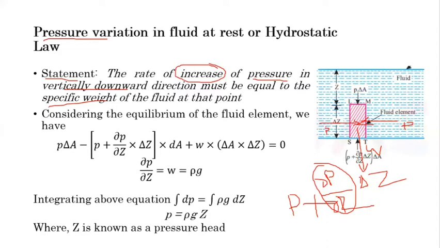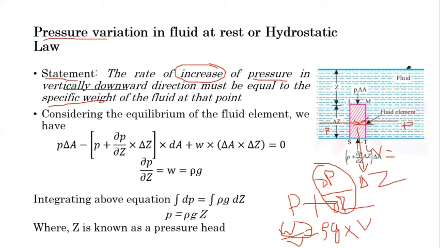So this is W, and for the calculation of W, we can use the second definition from fluid mechanics, which is the specific weight, equal to W by V. W divided by V equals rho into g. So this is the weight, this is the volume, and this is rho g. That is according to the derivation. So if you want to calculate the weight, you multiply rho g times the volume. Then you can calculate the weight. So we will use this definition here.